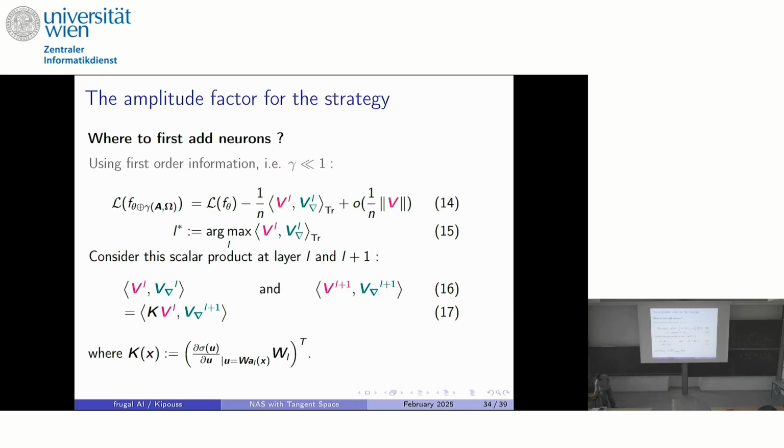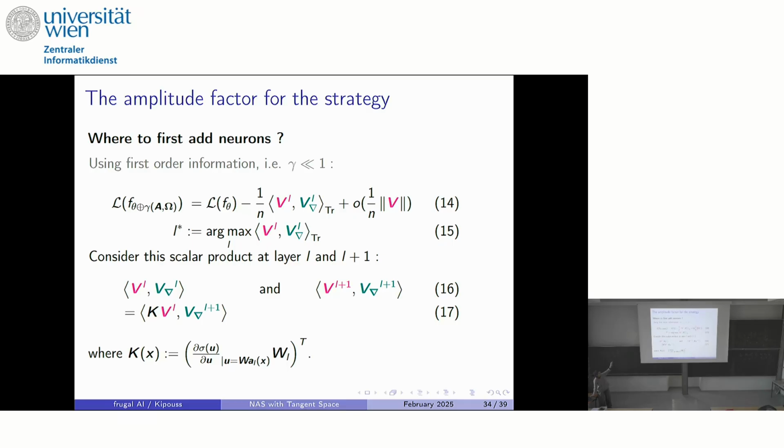But what you will have is that if you retransform the scalar product between a layer L and a layer L plus 1, you will see that you will have this matrix K, which makes the comparison between those two scalar products kind of meaningless. And this matrix K depends actually on the weight matrices of your network, and it artificially amplifies or deamplifies your scalar product depending on the depth you are in.